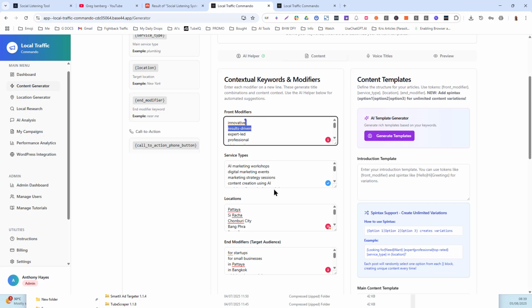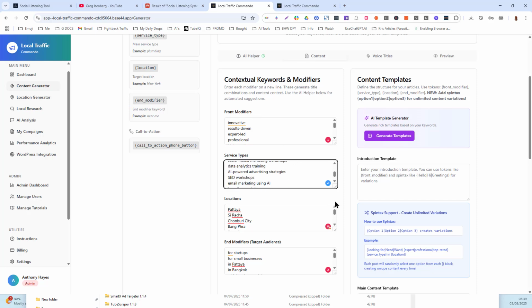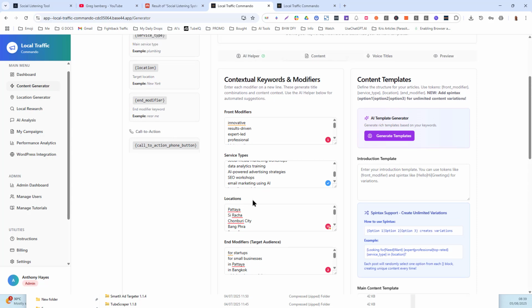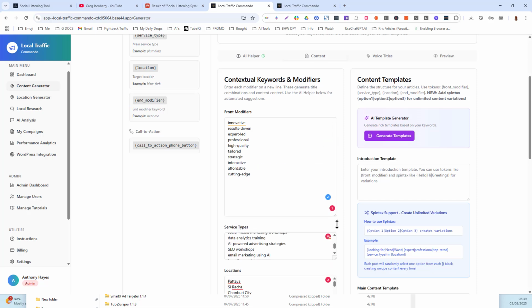But if you've got 10 front-end modifiers and 10 service types, the possible combinations are 10 times 10. That's a possible combination just with these two boxes here. A possible combinations of 100, okay? 10 times 10. Now, if you add 10 locations, that's 10 times 10 again is 1,000. And if you do it 10 times, sorry, times 10 again, it becomes 10,000. Okay, so I had some people saying, like, do I really need to have 10,000 pages? No, no, you do not. You really do not.